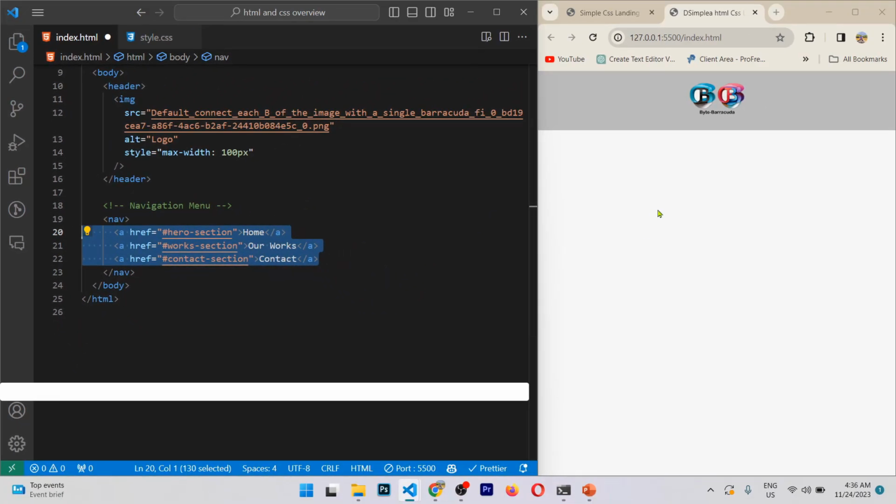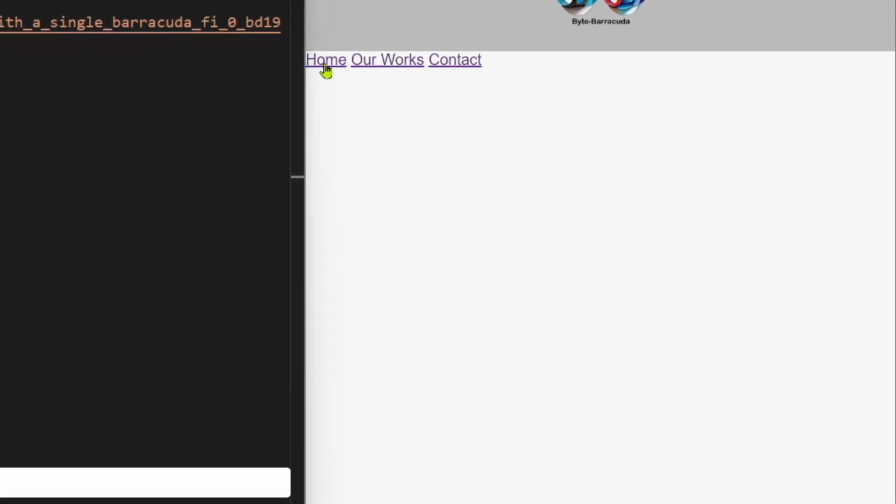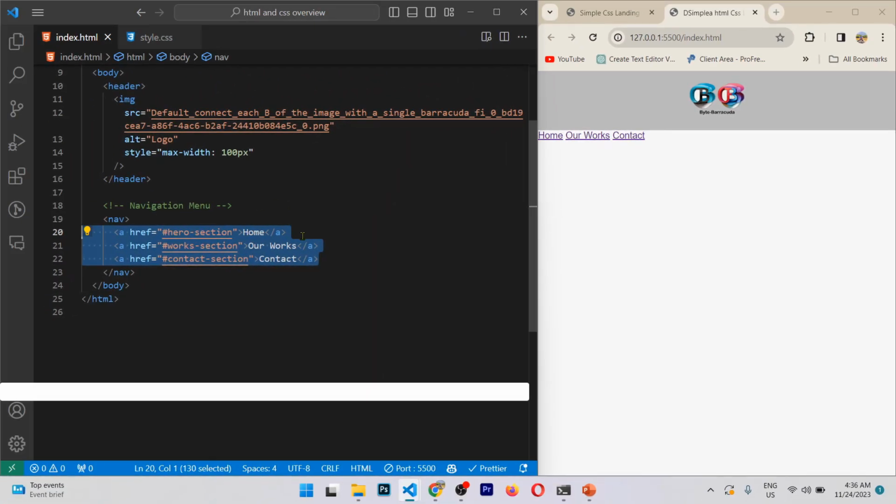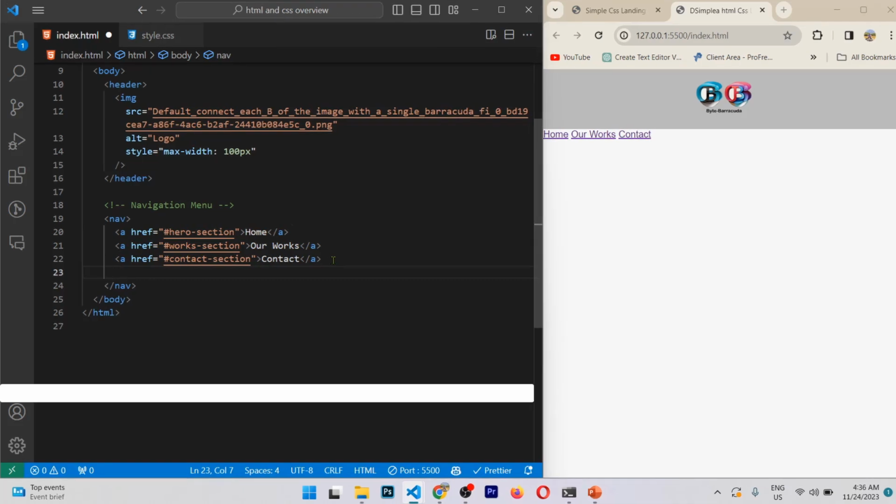Since we do not have many pages, we only have different sections, so each section I will give a unique id, and when we click on a link, it will go instantly to that section. If we save, as you can see, this is our link. Let me create another link so that I can show you something. Mostly link is used.